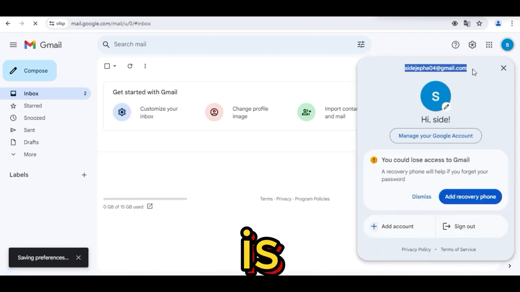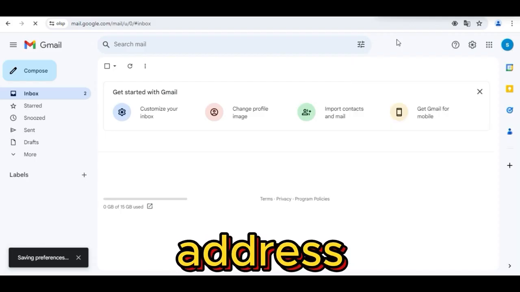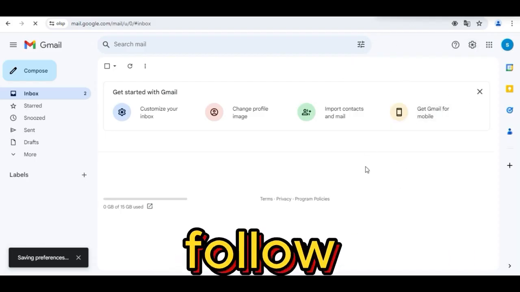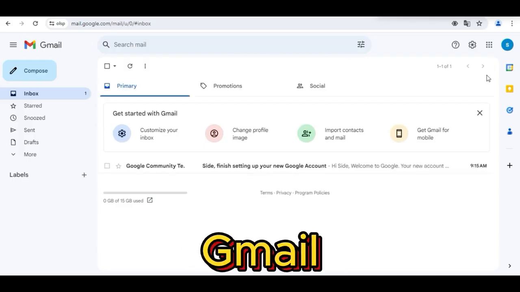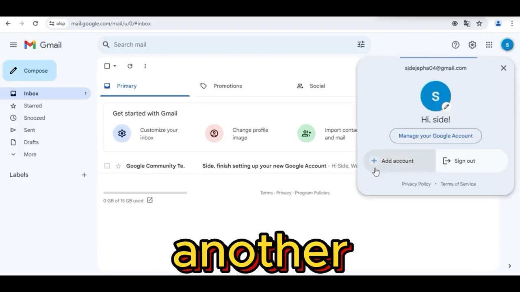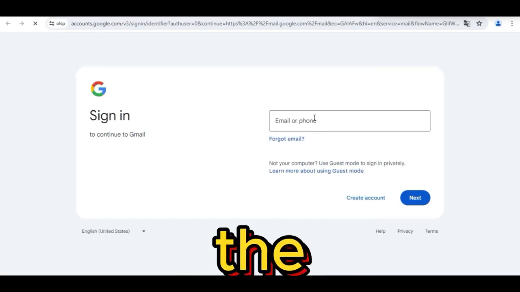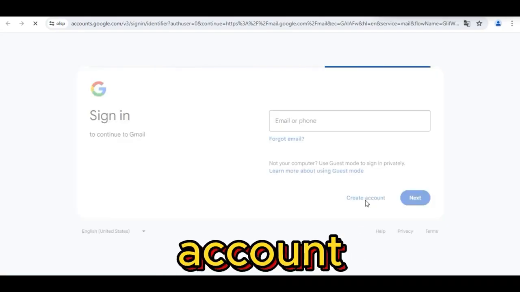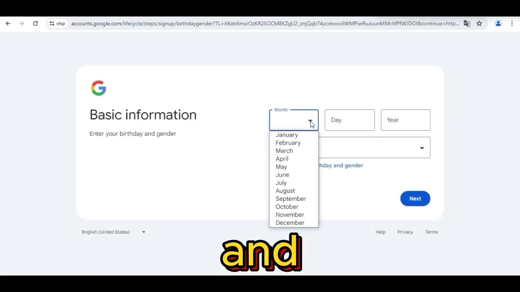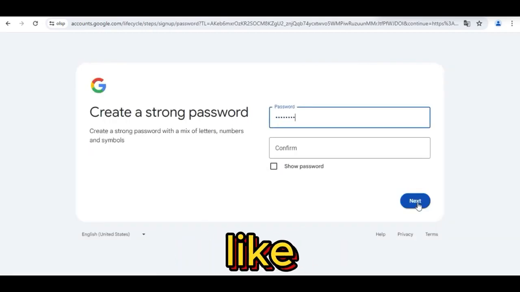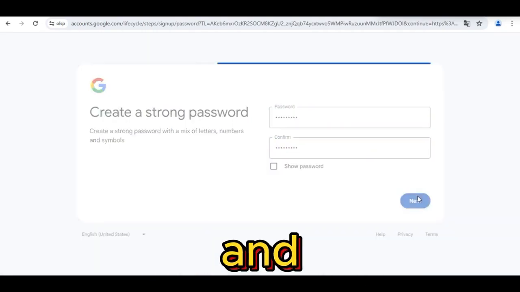So the next step is to create another email address. I will use the same profile to create another email address. Now follow these steps. Click on the Gmail account icon, then click on Add another account. From there, you will be directed again to the starting page of creating a new Google account. So I will repeat the same process of creating another account. I will fill in another first and last name, date, month and year, choose the email address that I would like to use, create a password and confirm it.